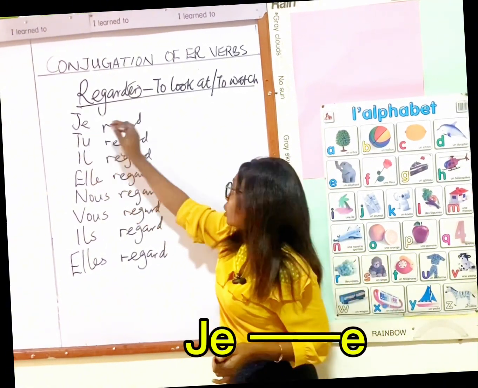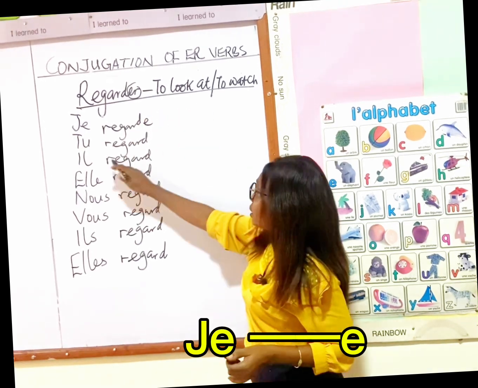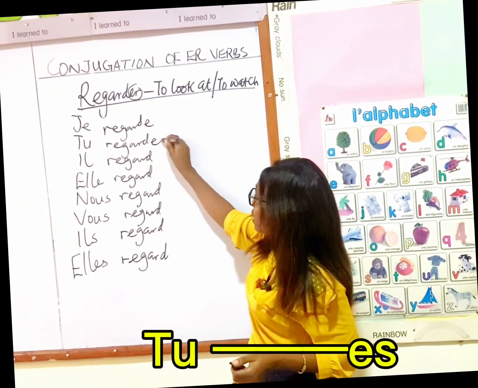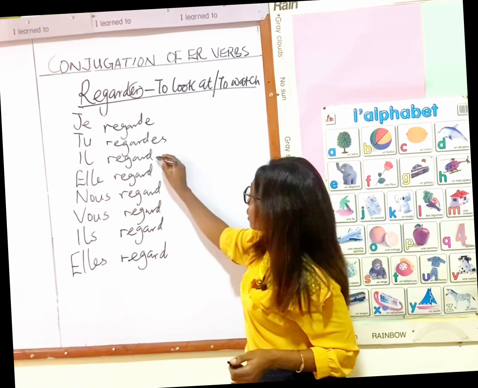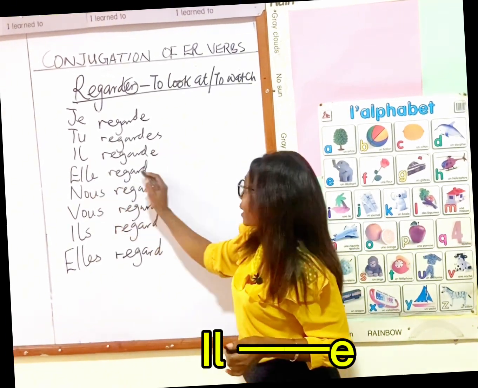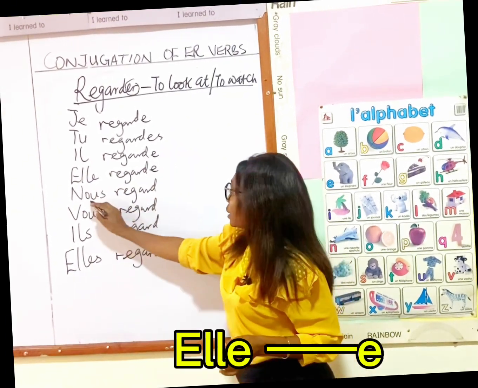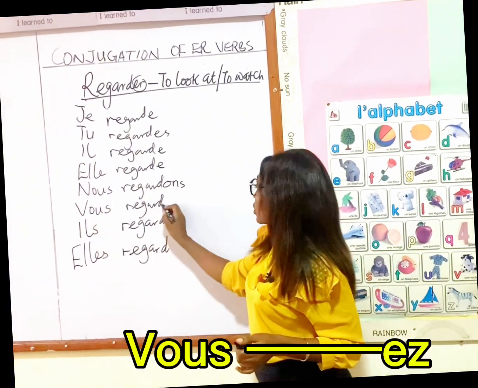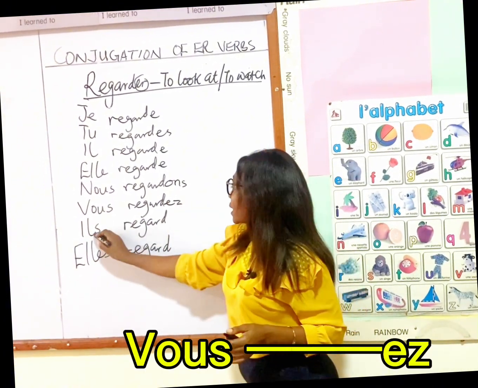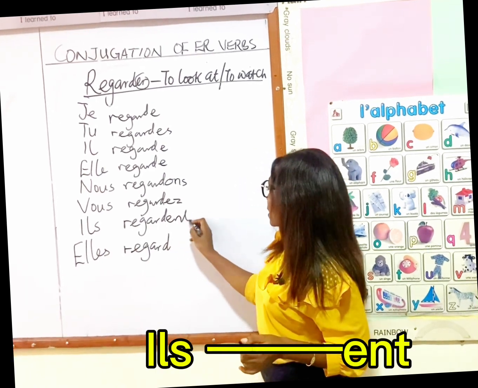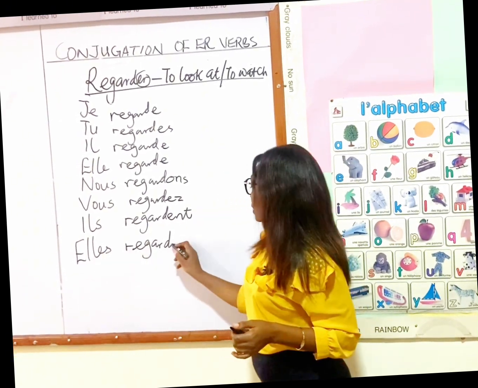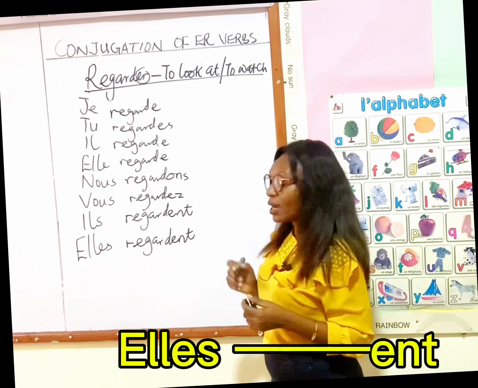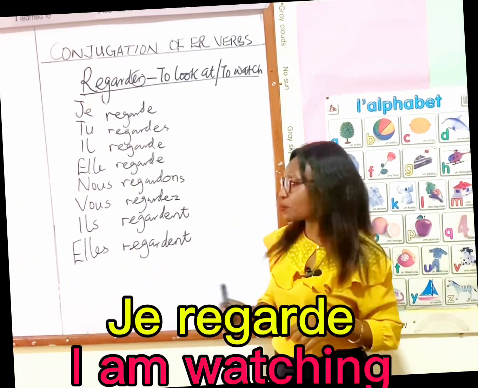So for je, the ending there is E. For tu is ES. For il is E, for elle is E. Nous, ONS. Vous, EZ. Ils, ENT, and elles, ENT. That's the conjugation. So let's pronounce.